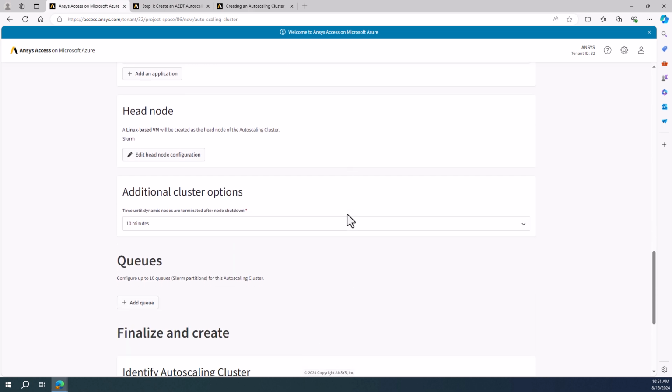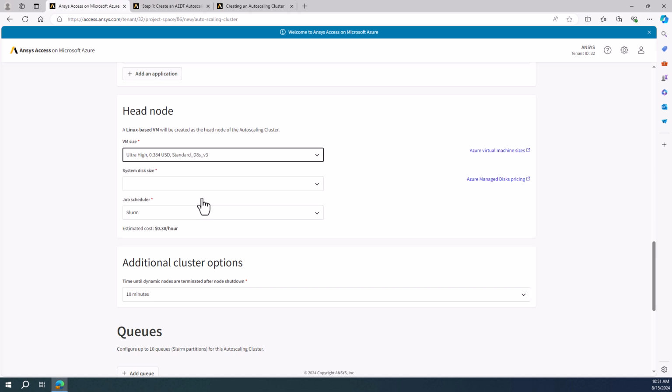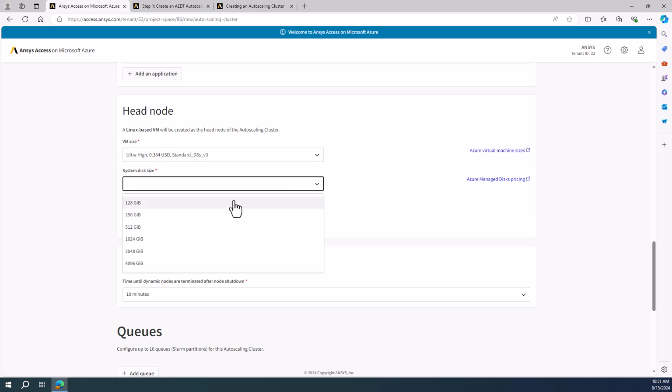And then we move to the head node. The head node is a lightweight node that's going to be running the entire time the autoscaling cluster is running, even if no solves are happening. It's running to accept jobs submitted to it. There are 3 configuration sizes by default. You can also have a custom one if you want to. I'm going to choose the ultra high. And I can also choose a system disk size.